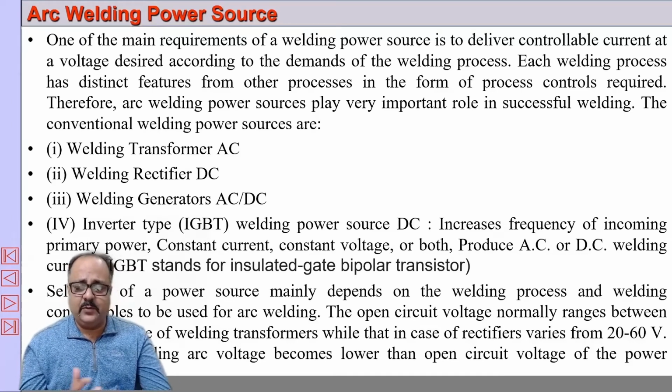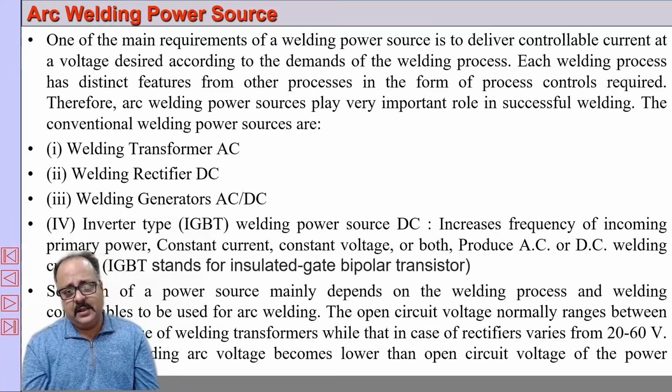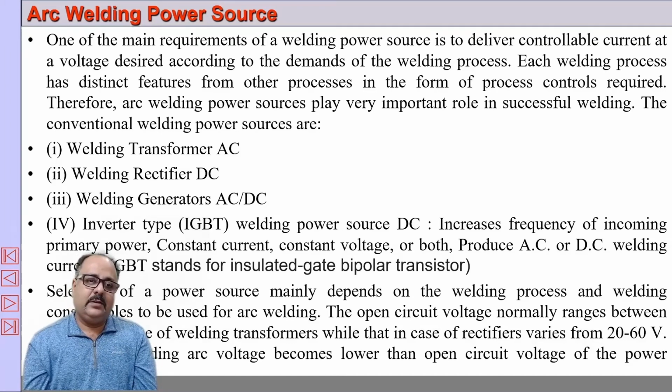You might have heard of inverter type AC, inverter type refrigerator. The same technology is used as a welding power source also. And this is the power source that is normally used nowadays in shielded metal arc welding.